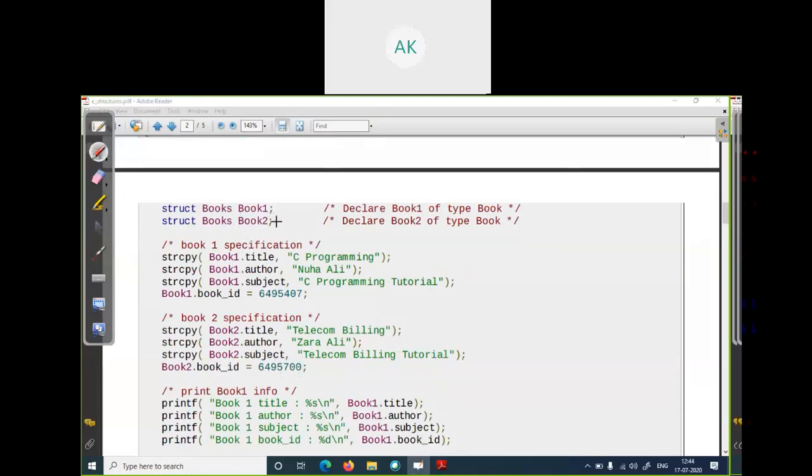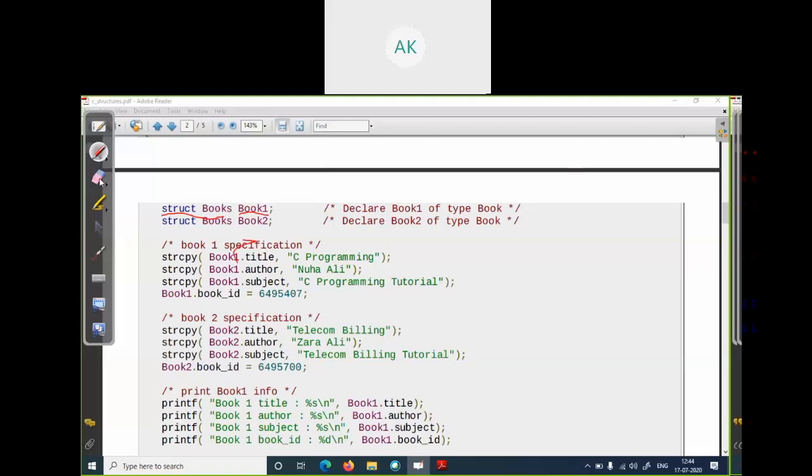Here we are declaring our structure variable. This is your data type, struct book, followed by the variable name. As you write in a C program when declaring an integer variable, how do you declare it? Write int followed by the variable name. Int a means integer is the data type and a is your variable name. This is simple. In the same way, we declare a structure variable.